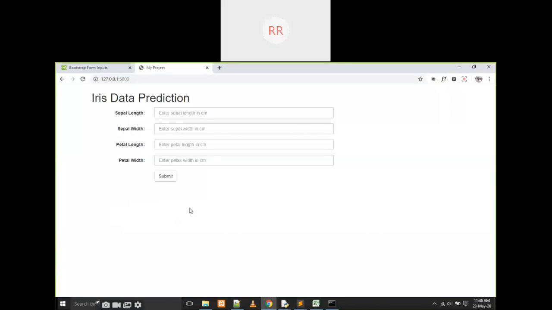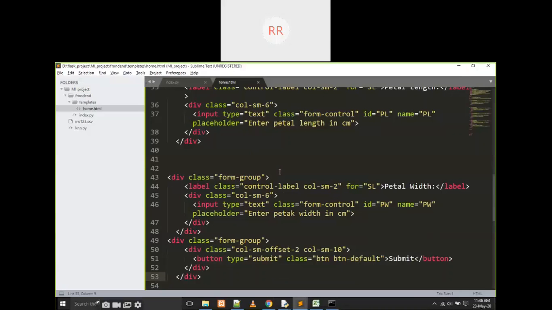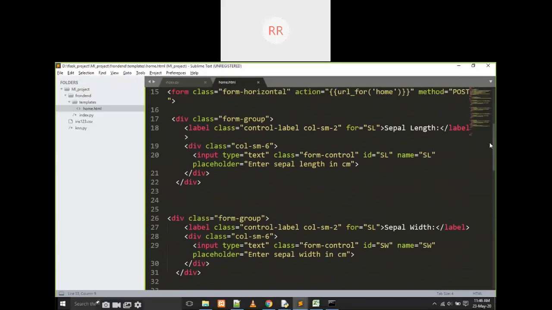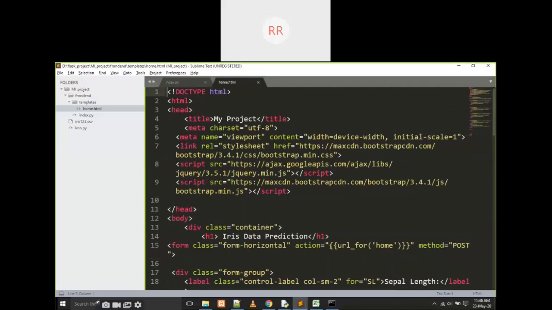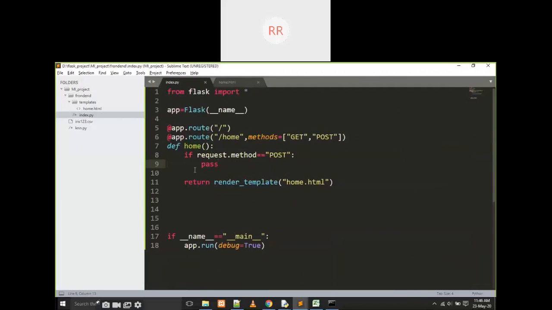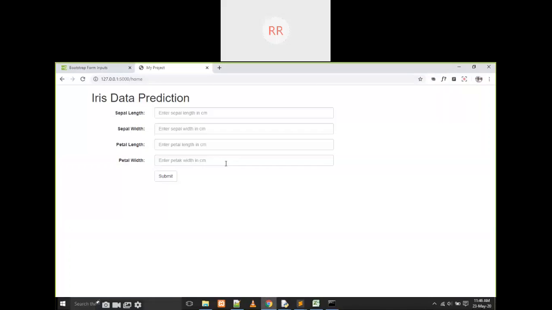For example, the submit button is there. If I click on the submit button, it is going to refresh. If you observe why it is refreshing: when I click this button, it checks what URL it is going to call. It is going to call the home function. Where is the home function? In the .py file, this is the home function. It is going back to this page. That's why it refreshes when I click on this button.